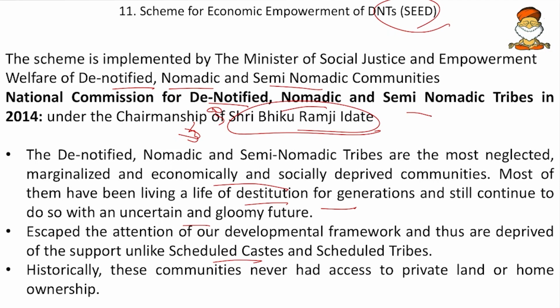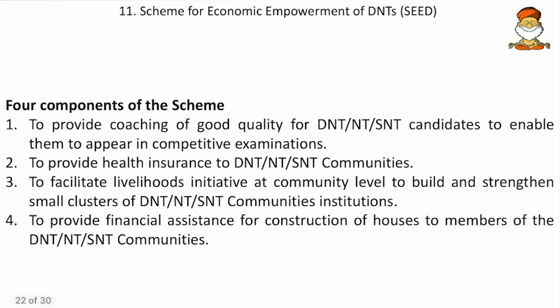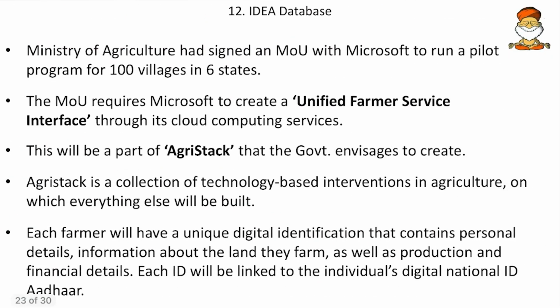And then historically, these communities never had access to private land or home ownership. So even the basic amenities were not given to them. That is why we have the SEED program for empowering these denotified tribes. And more facts, the four components of the scheme are to provide good quality coaching for these denotified tribes to compete in the competitive exams, then to provide health insurance for these, and then to facilitate livelihood initiatives at the community level to build and strengthen the small clusters, and then to provide financial assistance for the construction of houses to the members. So remember the coaching, then the insurance, then the livelihood and the house. So these are some of the facts.